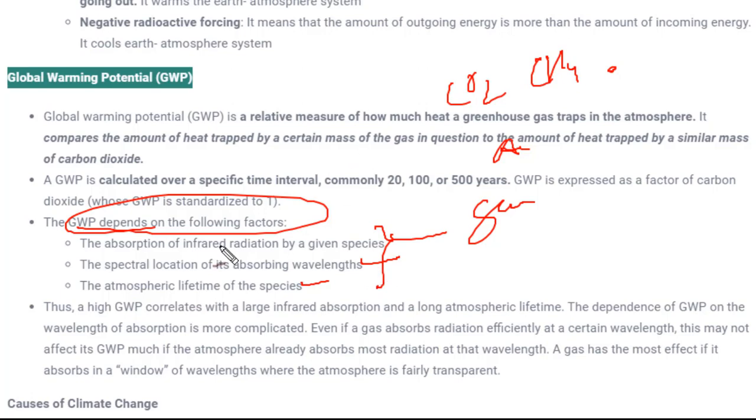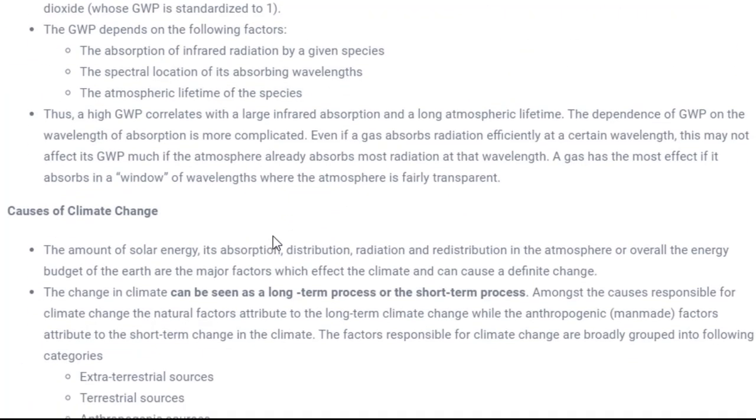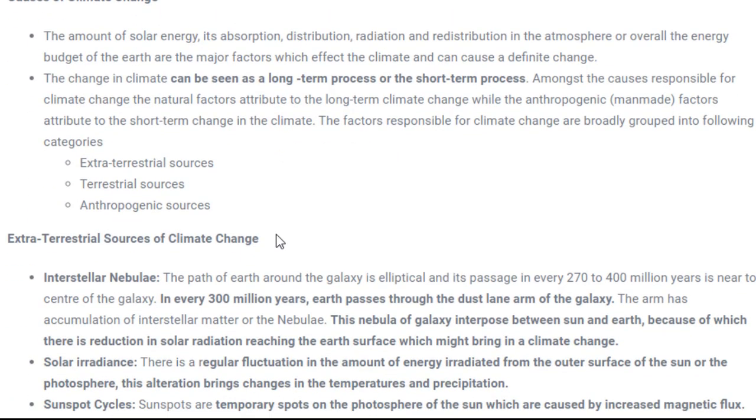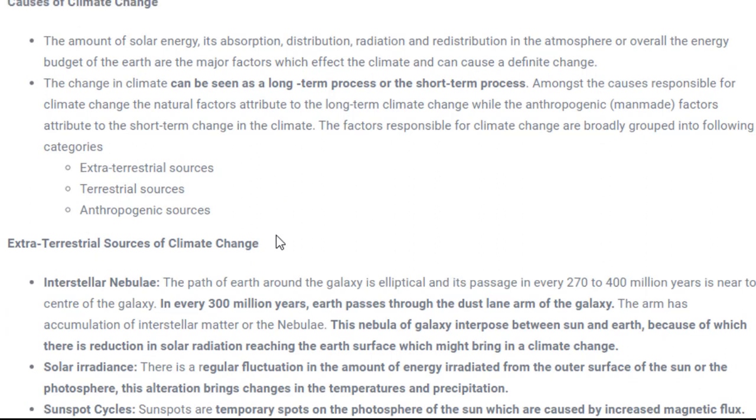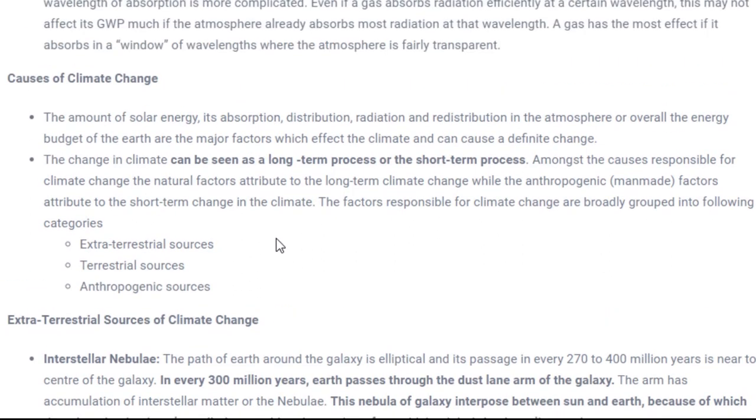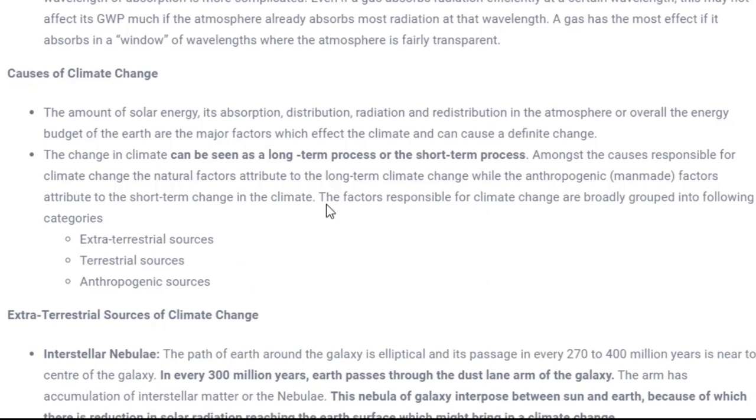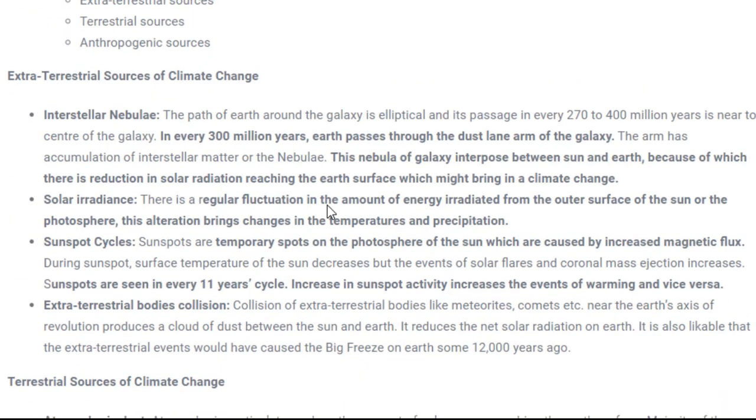Okay. Next is causes of climate change. So we have already learned about the factors which are responsible, but there are certain causes, man-made as well as natural, you can say. So we'll learn the major causes: extraterrestrial sources, terrestrial sources and anthropogenic sources. So these are the sources which are responsible or the causes for climate change.